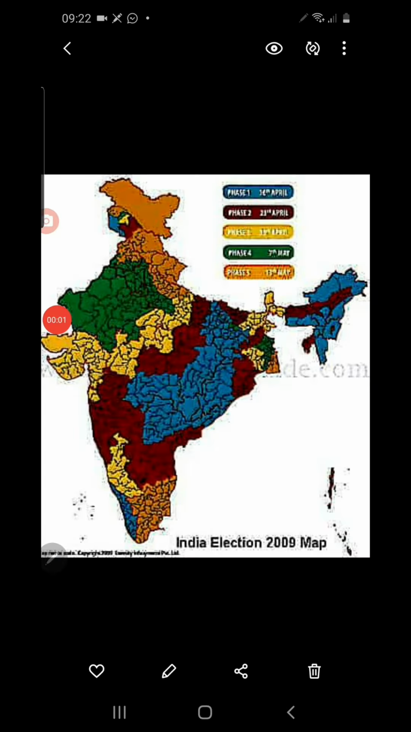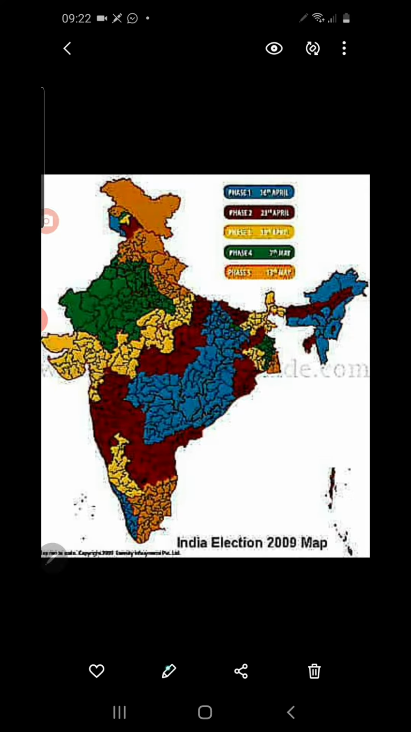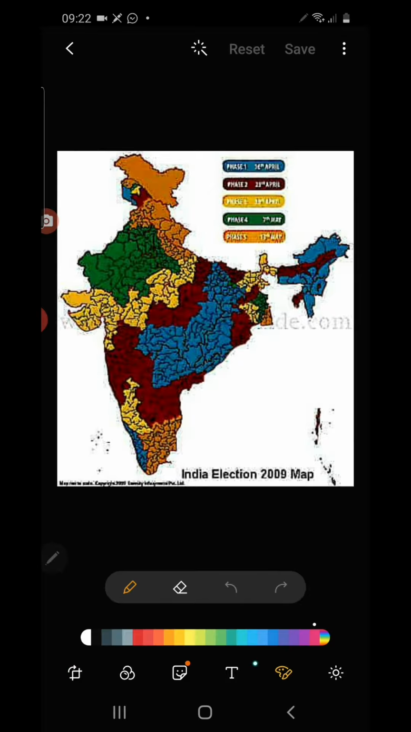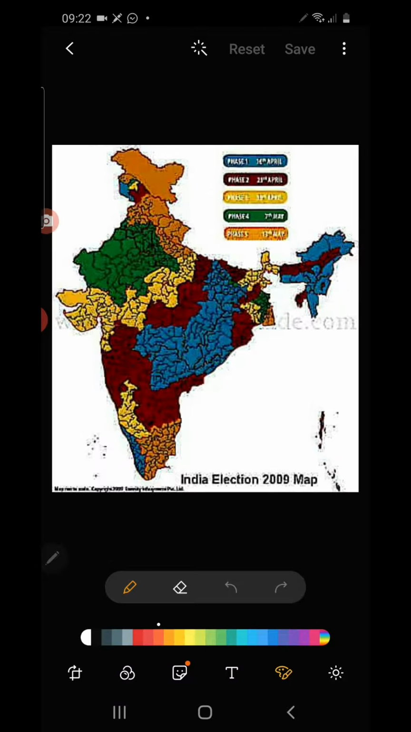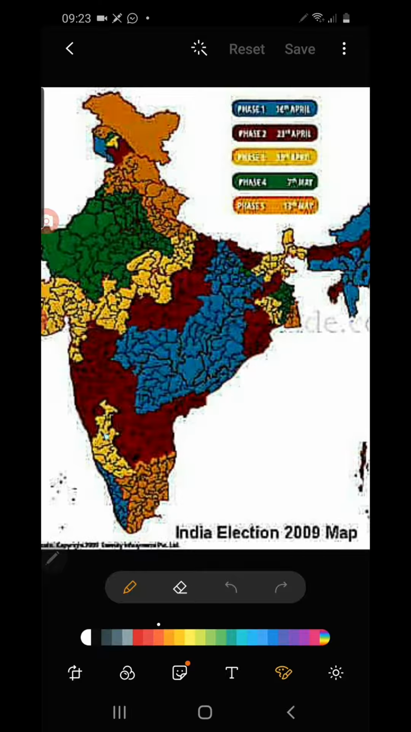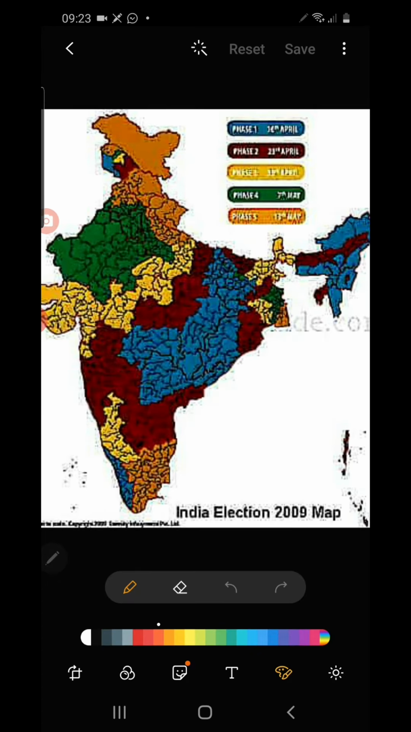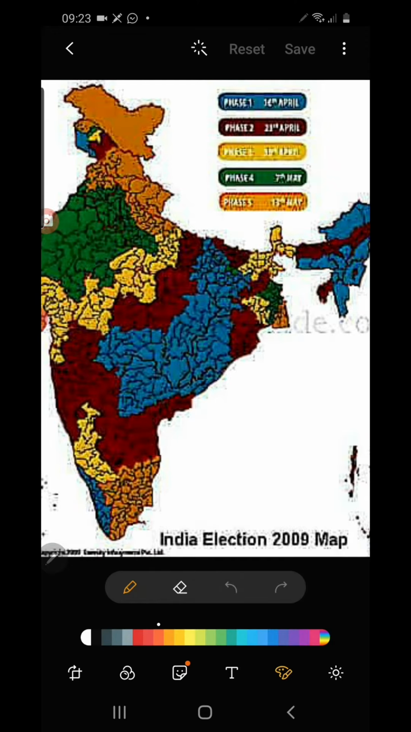So for the union parliament, which is set up for the country as a whole, there are Lok Sabha and Rajya Sabha. For Lok Sabha, the election is held in our country. The country is divided into several constituencies. The Lok Sabha election is held in our country as a whole.